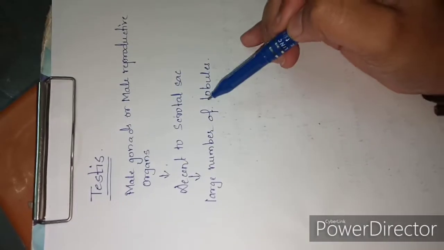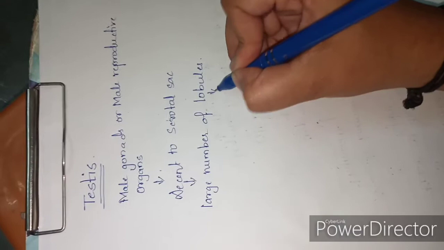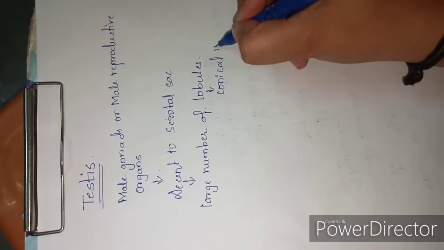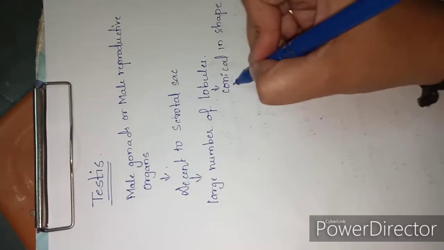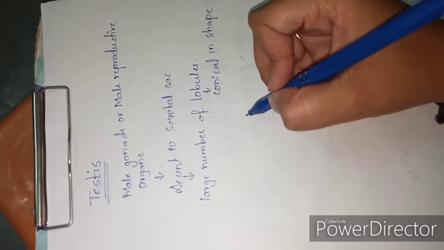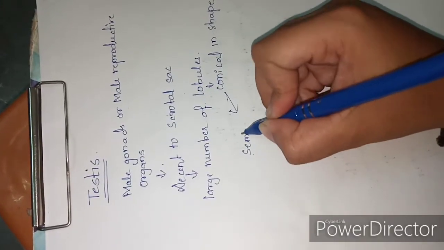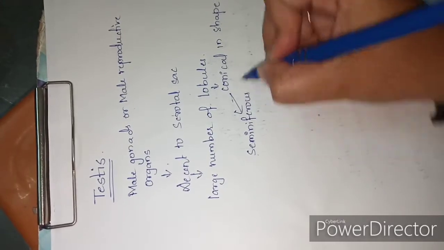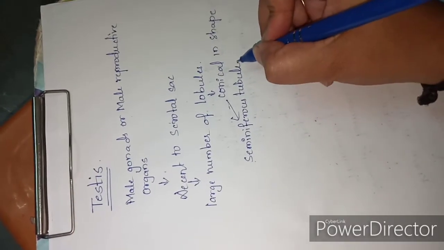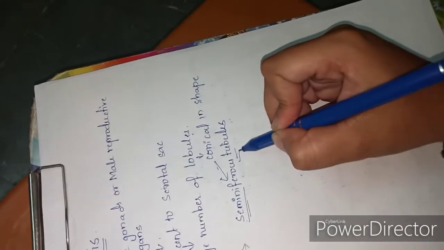The testes have a large number of lobules. Each lobule is more or less conical in shape, and encloses two or more highly convoluted seminiferous tubules.